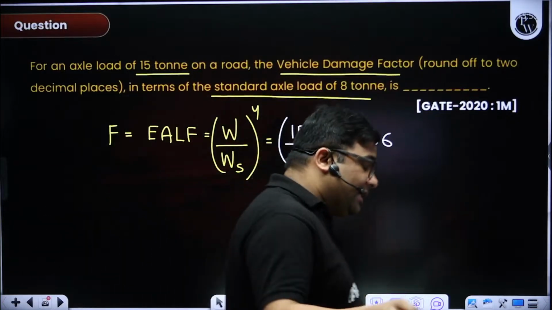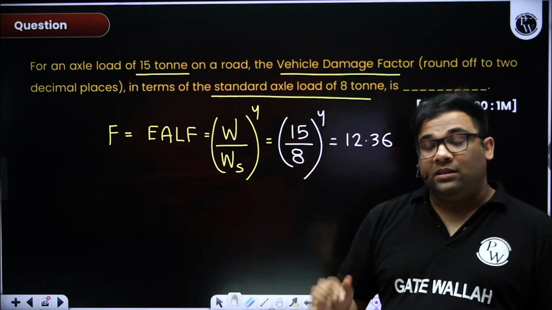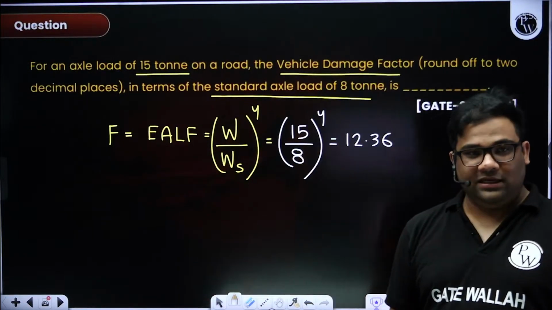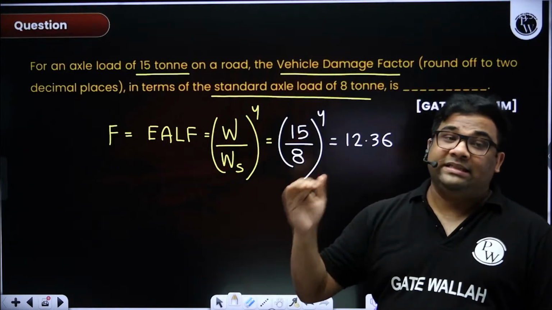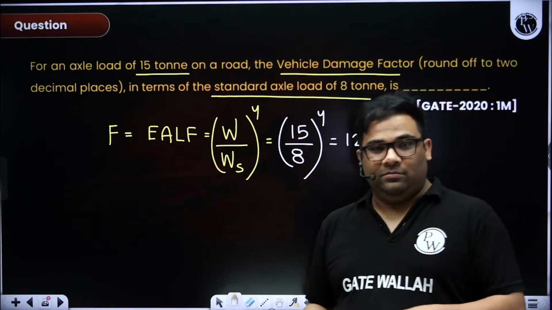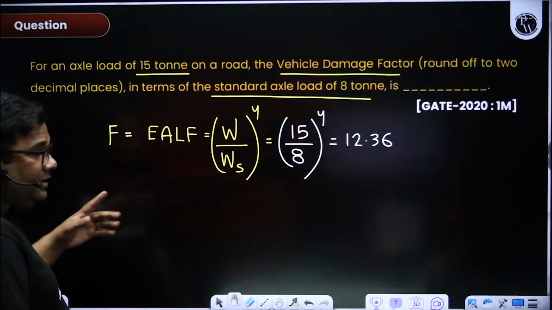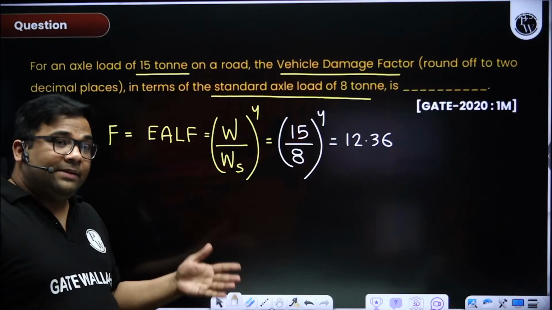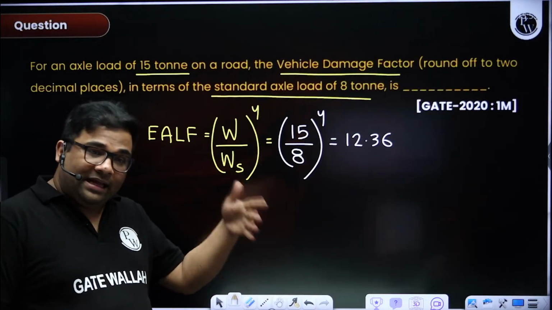If suppose they write something else, suppose instead of 80 kilonewton they write that standard axle load is 100, you have to take 100. Suppose tomorrow they write tandem axle, standard axle load is 165, you have to take 165, because that is given in the question. You have to remember the table because many times they don't give that also. But if they mention something else apart from the table, then you have to take that value.